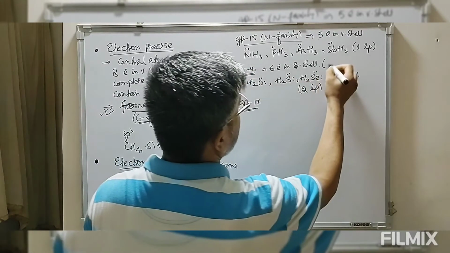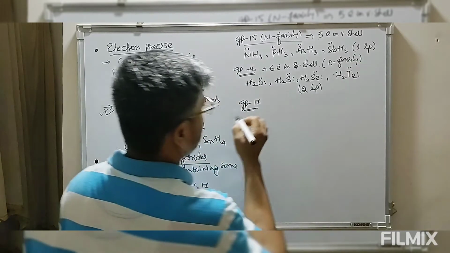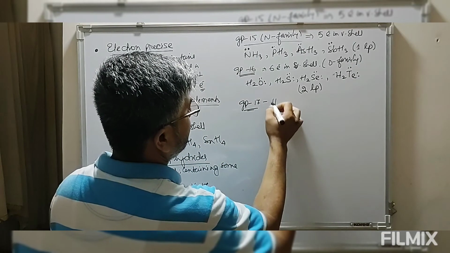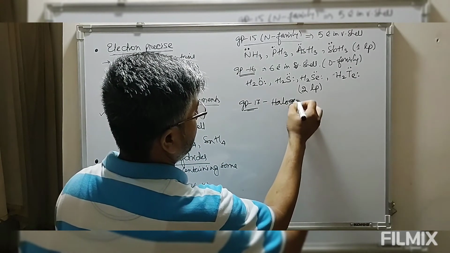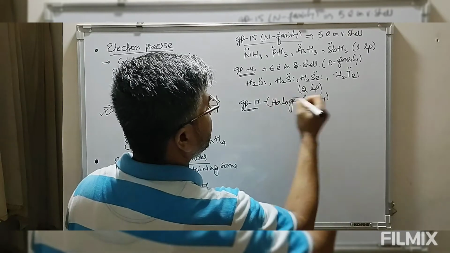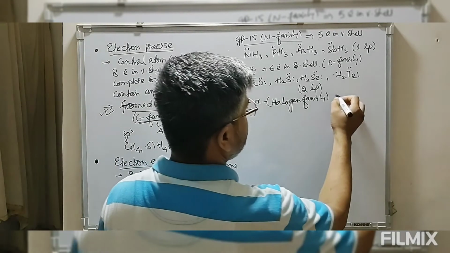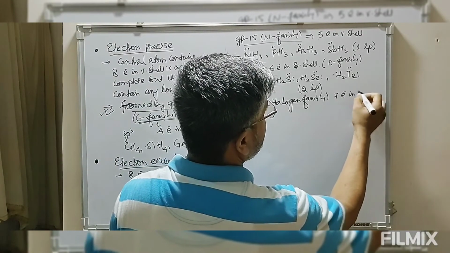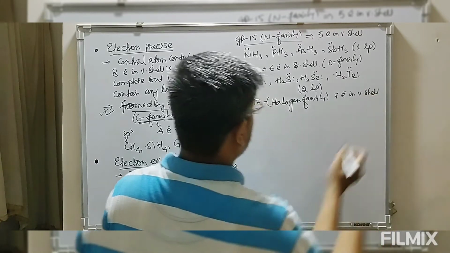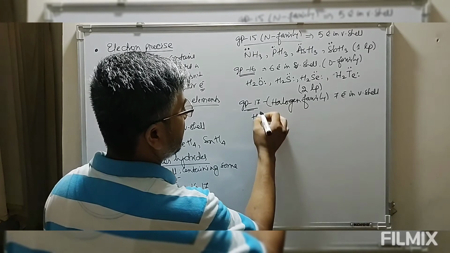Group 16 is the oxygen family, and group 17 is the halogen family. The central atom contains 7 electrons in the valency shell. Now look at this. This forms hydride HF.